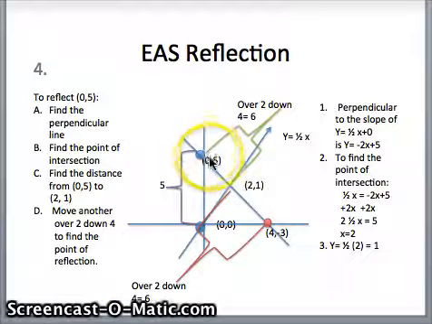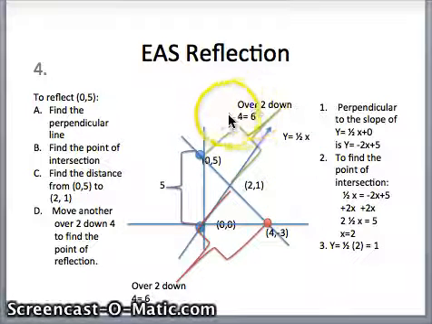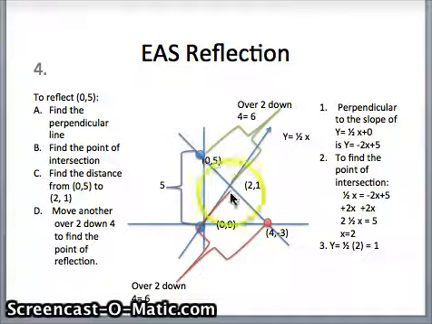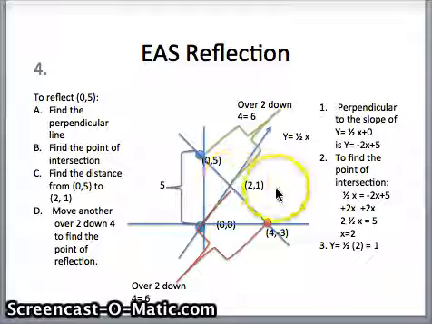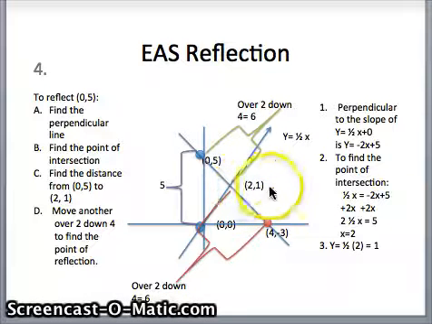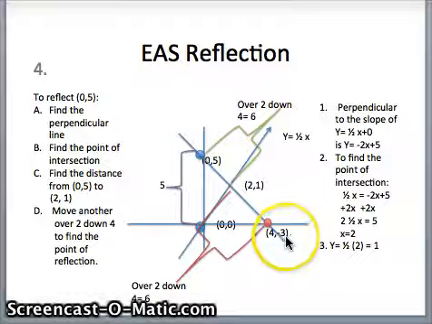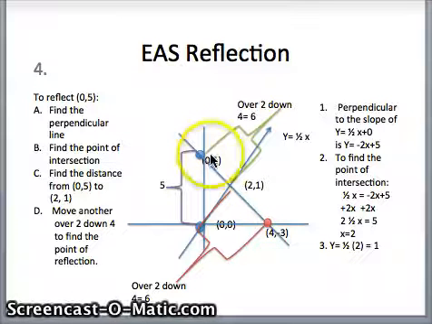Okay, so we found the distance from 0, 5 to 2, 1, and that total was 6, as you can see here. So in order to find the reflected point, we just have to move that same distance from this intersection. So we go over 2 and down 4, so 2 plus 2 gives us 4, and then you subtract 4 to go down 4, so we're at 4, negative 3. Both of these distances are 6: this is 6, and from here to here is also 6.